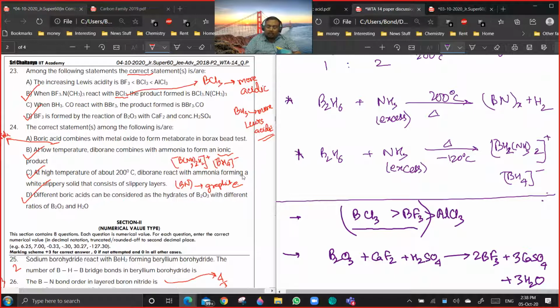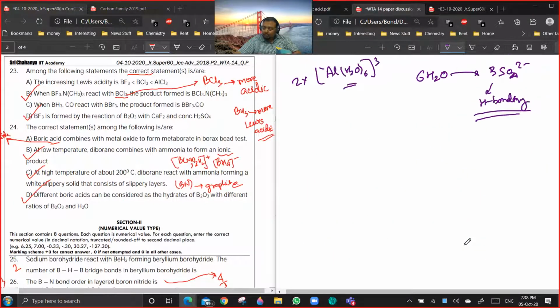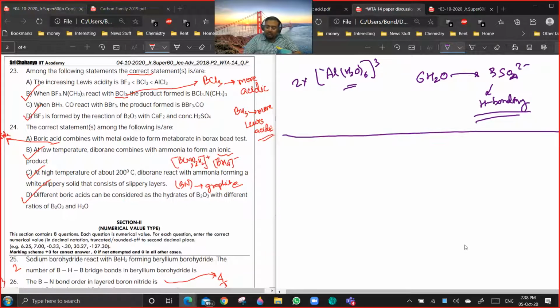Next is BF3 complex with NCH3 whole thrice. Okay, so let us write this. Suppose you have the complex BF3·N(CH3)3, and you are reacting it with BCl3. Then you are getting BCl3·N(CH3)3 plus BF3.